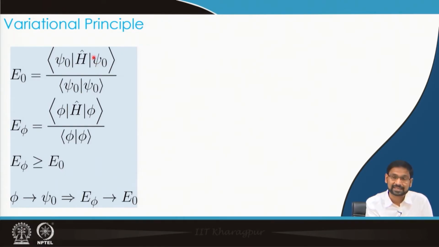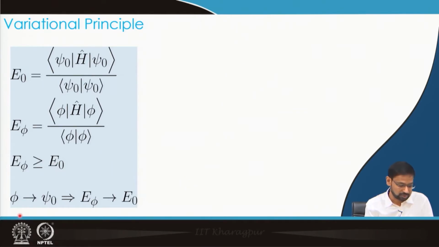If I had the exact ground state wave function, I could of course obtain the ground state energy, but where an exact solution is not possible, I do not know psi 0, and therefore I also do not know the exact value of E 0. But the variational principle says do not worry, no matter what trial function you take, the energy coming out of this integral is always going to be an upper bound of the ground state energy of the system.